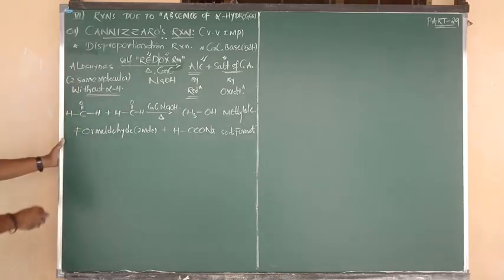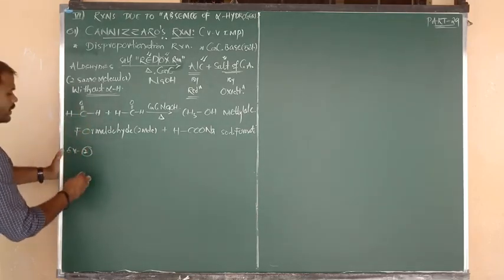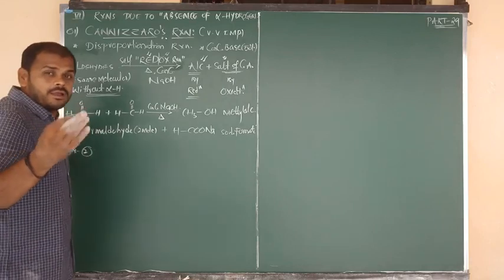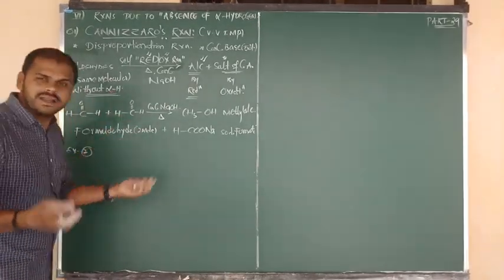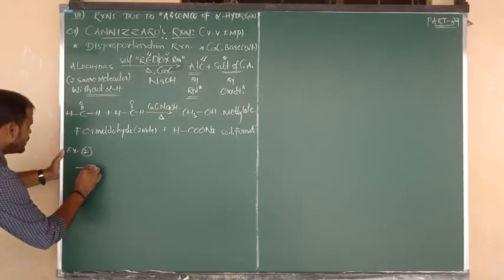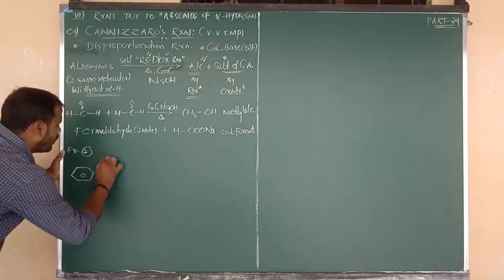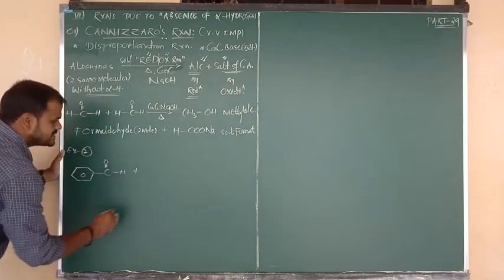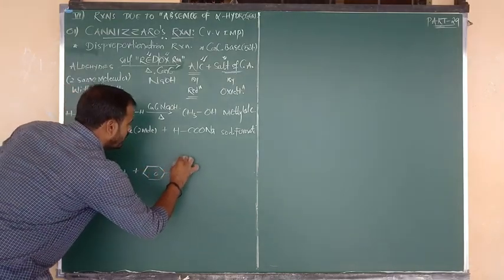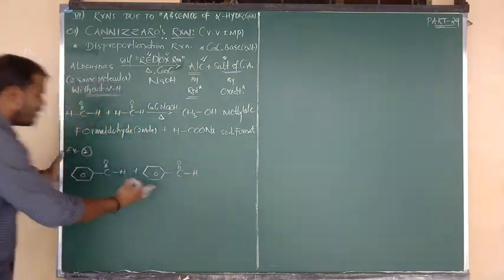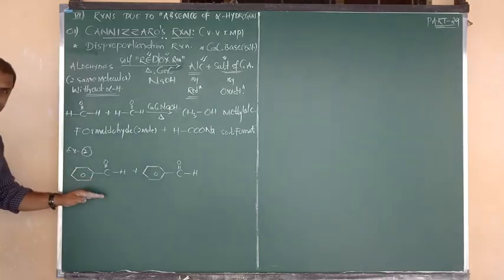Now I am going to show you the second example. Example 2. Now I am going to consider two same molecules of benzaldehyde, because benzaldehyde also does not contain alpha hydrogen. So benzene bonded to C double bond OH, plus again benzene bonded to C double bond OH. How many moles have we taken here? 2 moles of benzaldehyde.